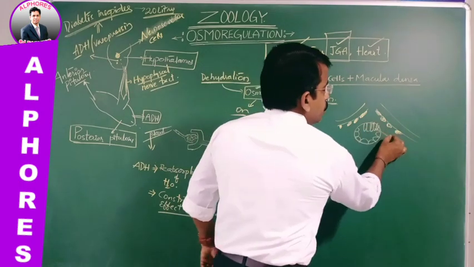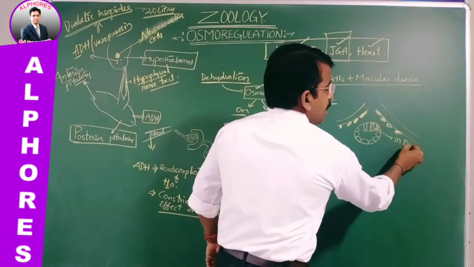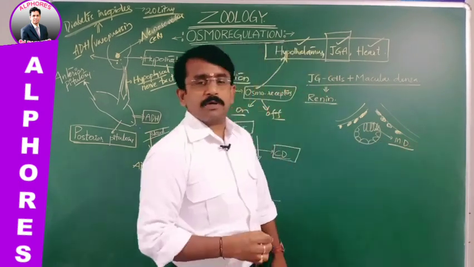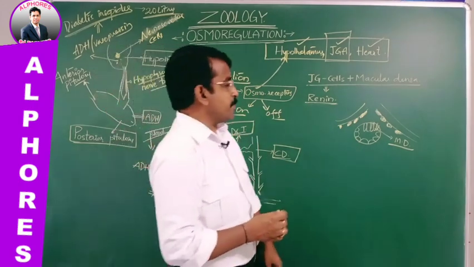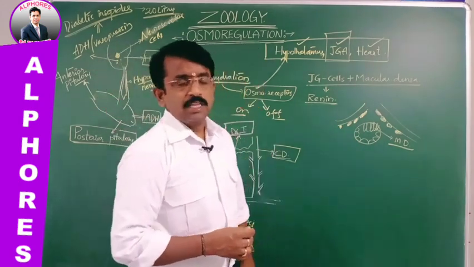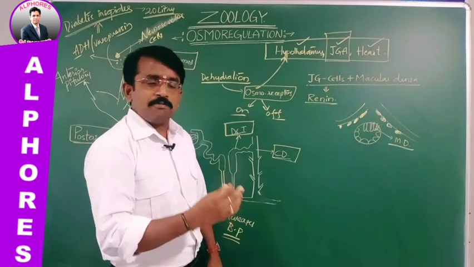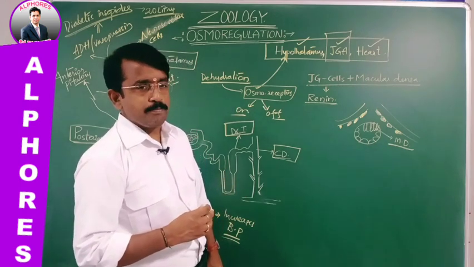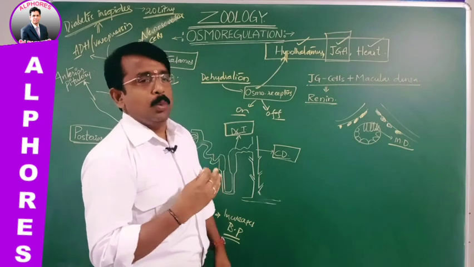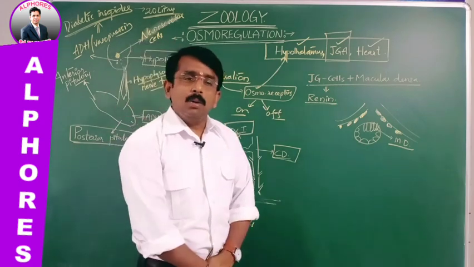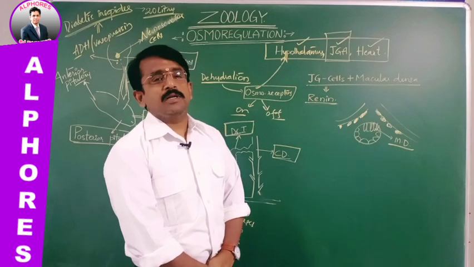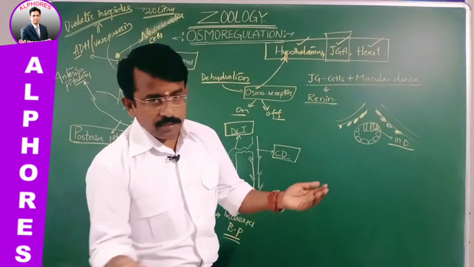Here this macula densa is acting as a chemoreceptor which provides the information of low glomerular filtration or low BP. Generally, when there is a low blood pressure, naturally glomerular filtration rate is also low.